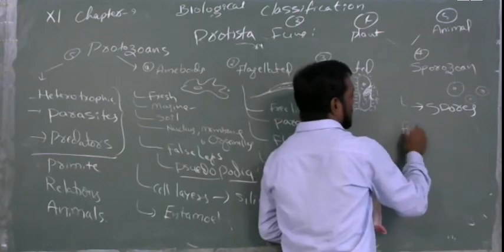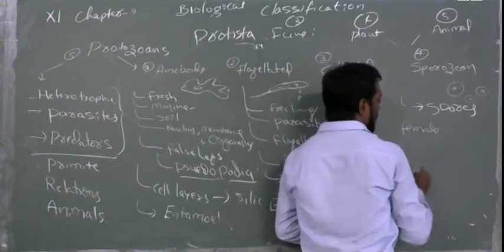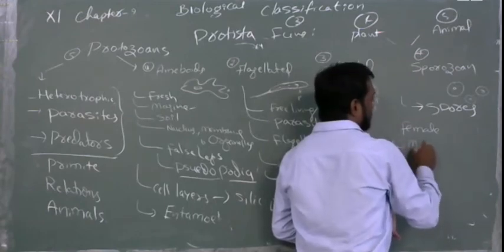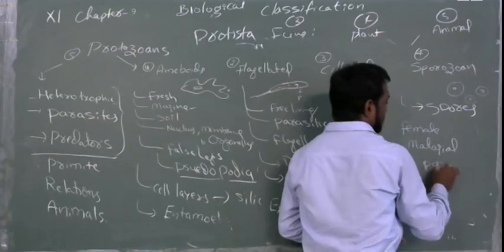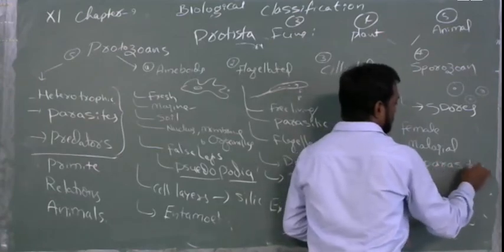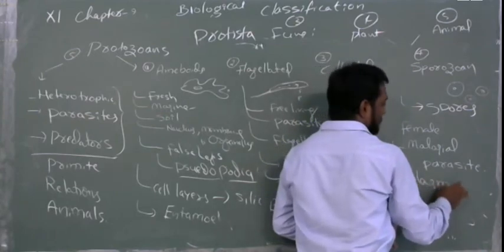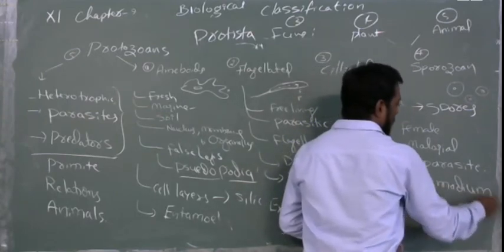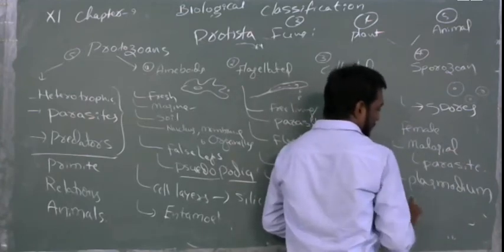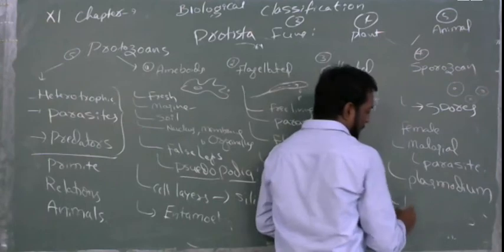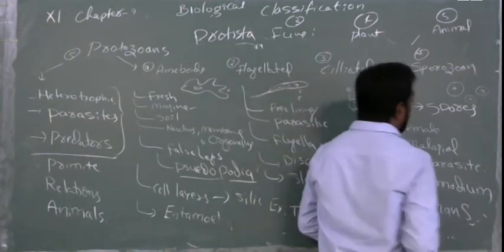You may know that the female Anopheles mosquito will carry the malarial parasite, that is Plasmodium. It will cause malaria in humans. So these are the spores.